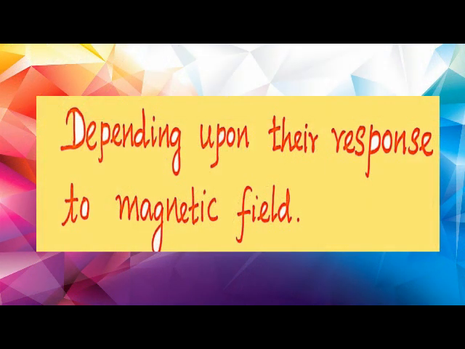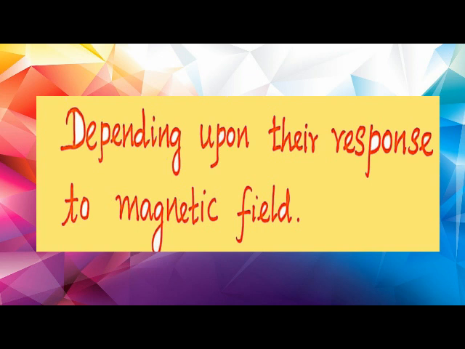Depending upon their response to the magnetic field, the substances are classified. Depending upon their response to a magnetic field, the magnetic properties are classified.